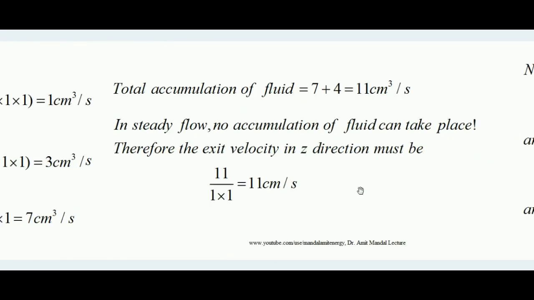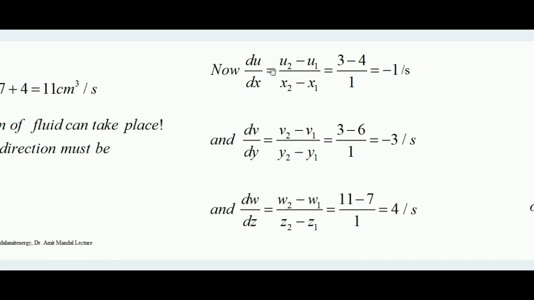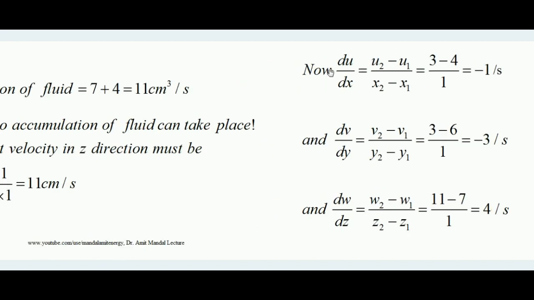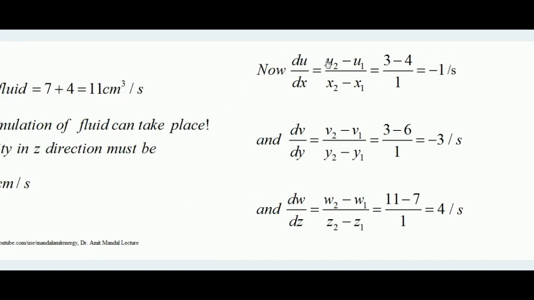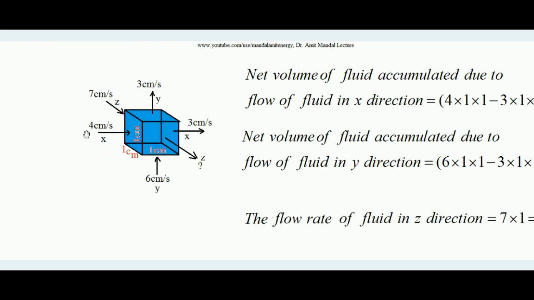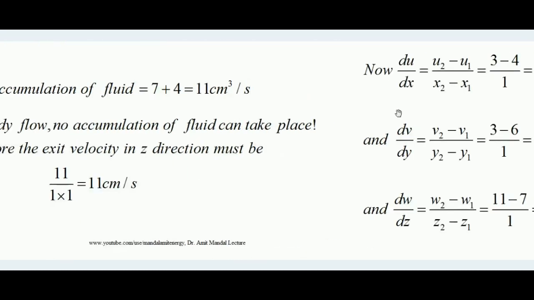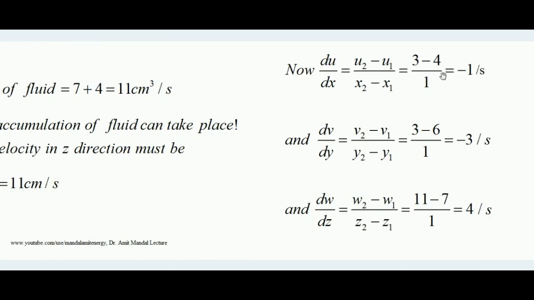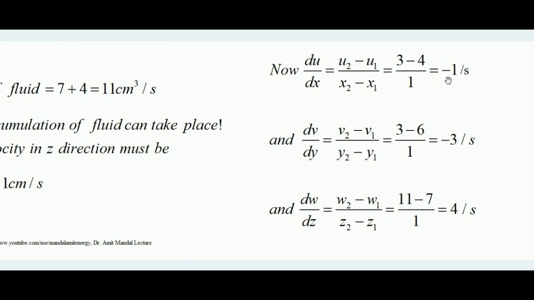That's it. Okay, now what is du by dx? Du by dx is actually u2 minus u1, the change in velocity in x direction, upon dx, x2 minus x1. So u2 equals how much? That is equal to 3, and u1 equals how much? 4. So 3 minus 4, and dx equals how much? 1 centimeter. So 3 minus 4 upon 1, that is equal to minus 1 per second. The unit will be per second, the reason being this u2 minus u1 is velocity, centimeter per second, and this is the centimeter. So centimeter will be cancelled, so it is minus 1 per second.